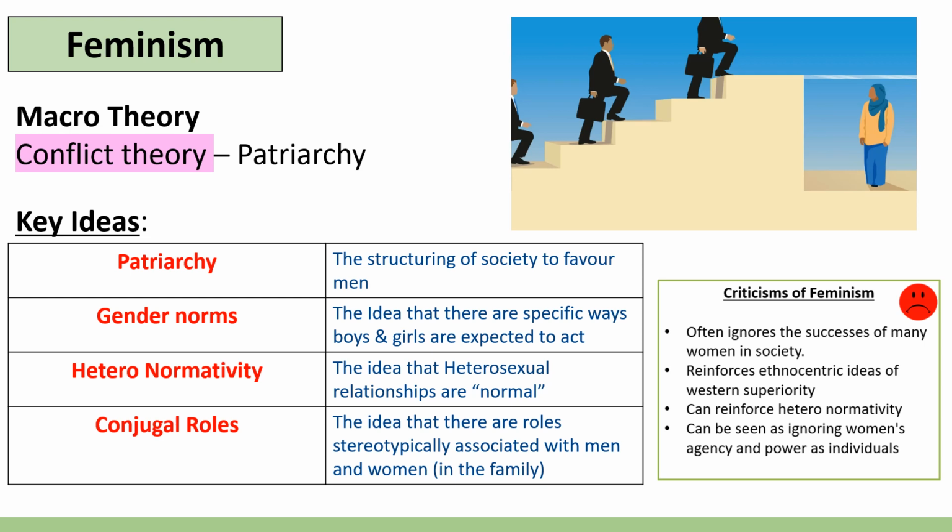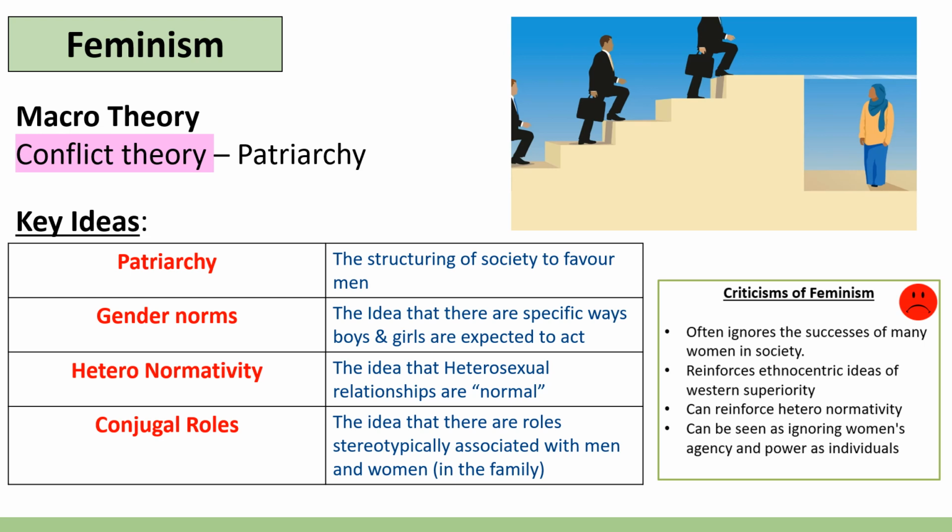So, patriarchy is the idea that society is structured to favour men and that men get the most benefit out of society. It's interesting to note, though, that more modern feminists might talk about men also being victims of patriarchy and patriarchal structures. But when we talk about patriarchy, what we mean is male domination of society. Feminists also talk about gender norms, which is the idea that there are specific ways that boys and girls are expected to act, and that gender is performative and is socialized into us. We are taught by our parents, predominantly, feminists would argue, and society at large, how to act as a boy and how to act as a girl.